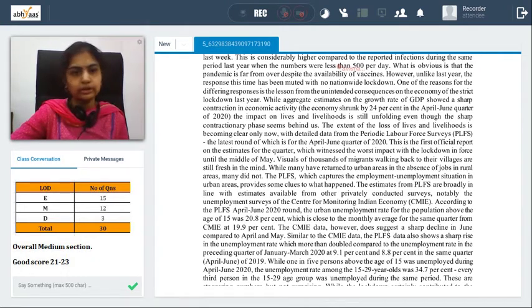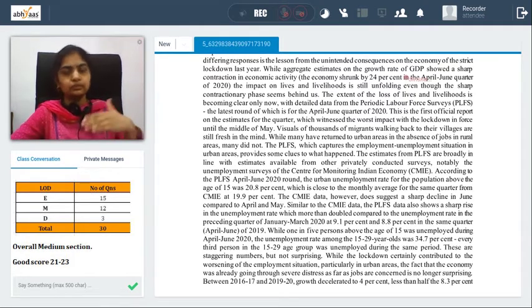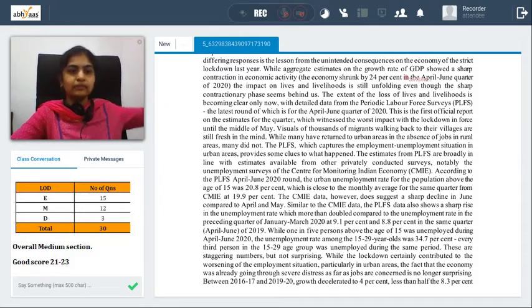Pretty readable, not at all difficult, you can understand, and probably because it's a COVID and economy thing that you have seen for the last one year, it might sound like a familiar one. But as you go down, you'll understand how the passage turns. While aggregate estimates on the growth rate of GDP showed a sharp contraction in economic activity, economy shrunk by 24% in the April-June quarter, the impact on lives and livelihoods is still unfolding. So there has been a sharp contraction, but the impact of it, whatever is the consequence of it, is still unfolding.